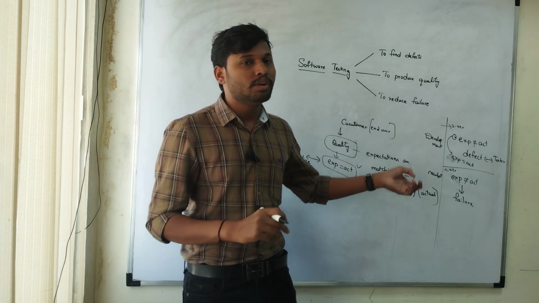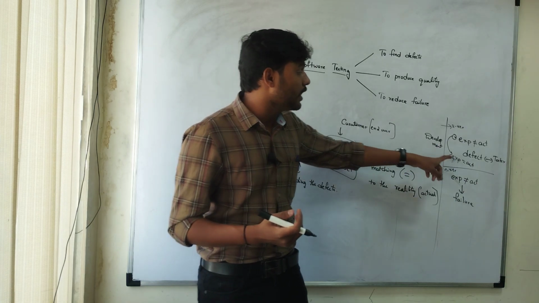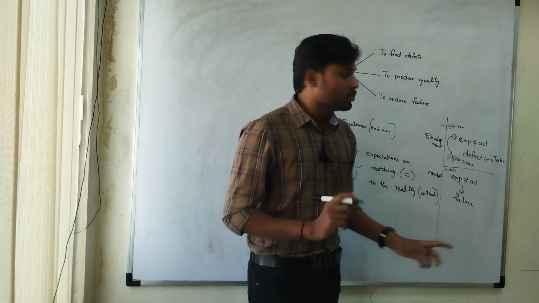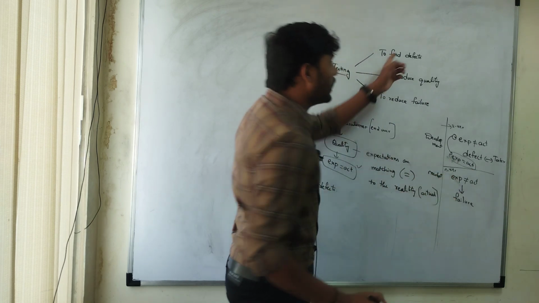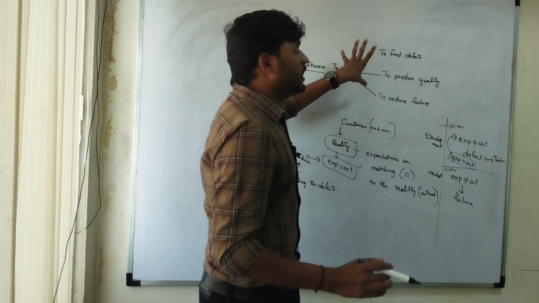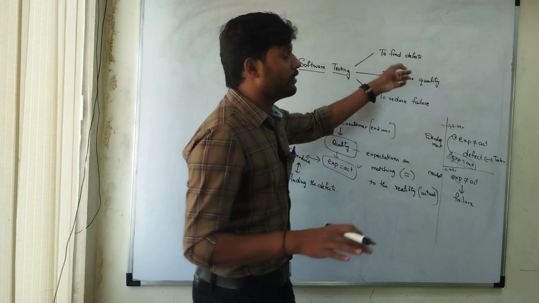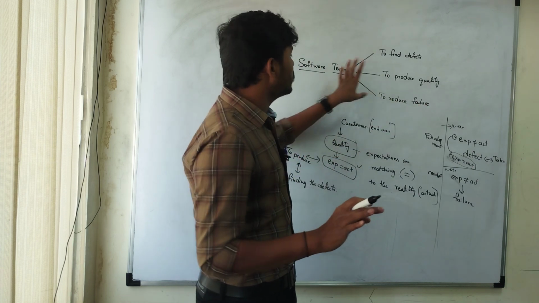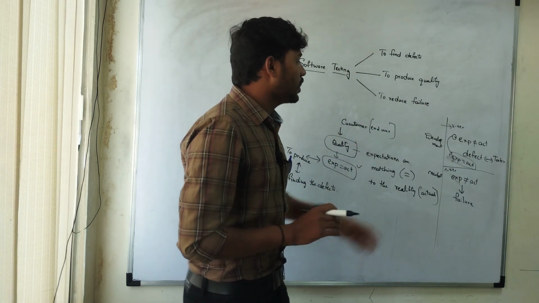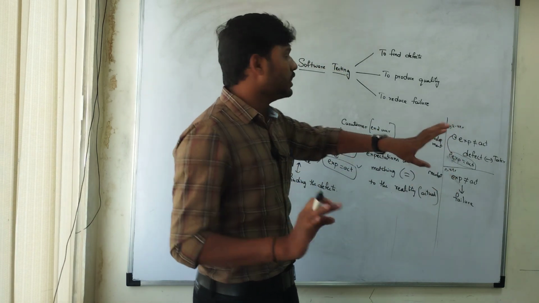Based on this failure, many people can't use the application. So that's why we need to reduce it. To produce quality, we are finding the defects. So the software testing definition is: with the intention of finding defects, we produce quality and reduce failure cost, and this is known as software testing. These are the two environments in which we follow testing.